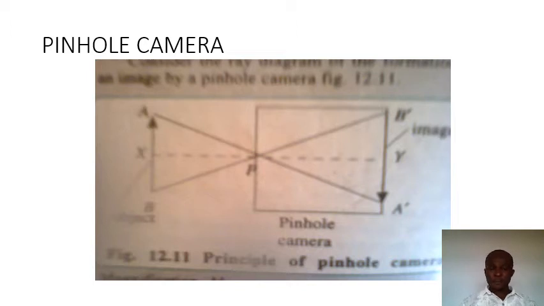Now the distance of the image in the pinhole camera is A prime P and B prime P. That is the distance of the image in the pinhole camera. Then the distance of the object is BP and AP.